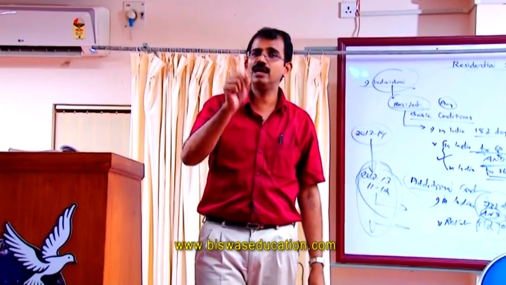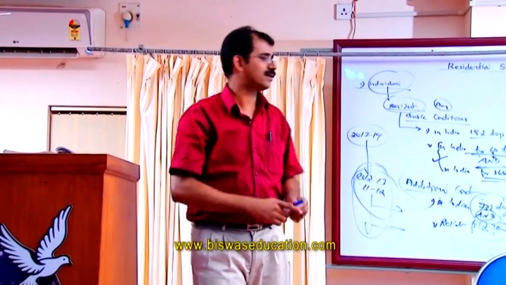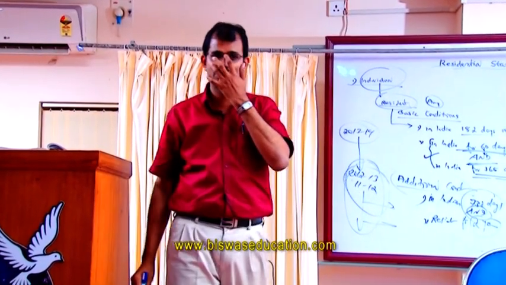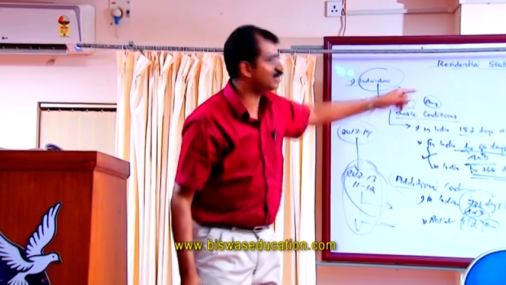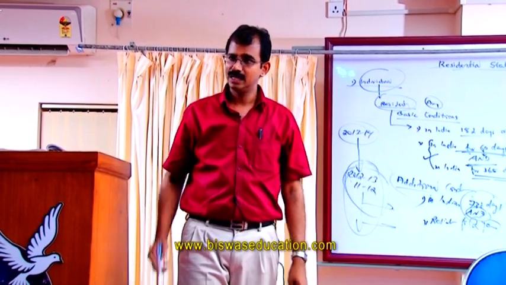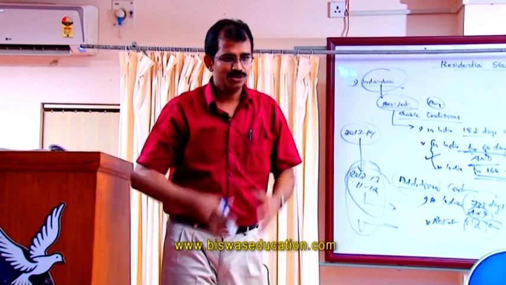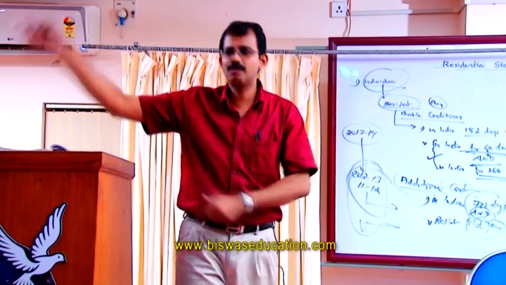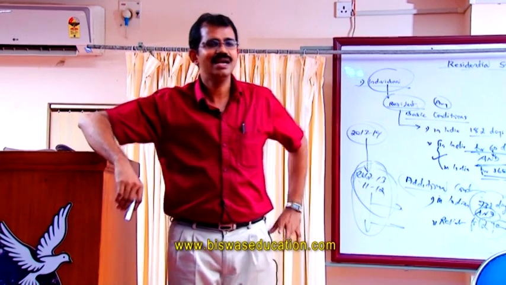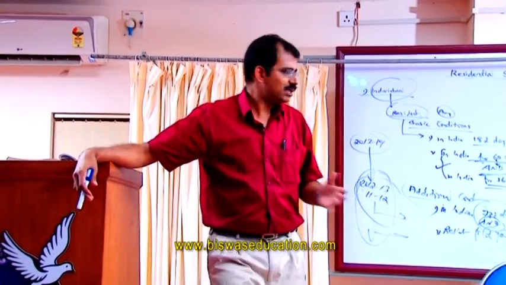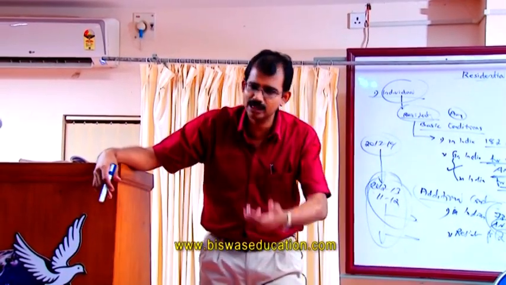That means if he is not satisfying any of the additional conditions, he will not be a resident and ordinarily resident. Surely he will be a resident but not ordinarily resident. He will not be a non-resident. Why? Because these additional conditions are tested only in the case of a resident.